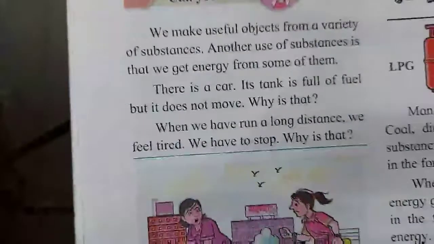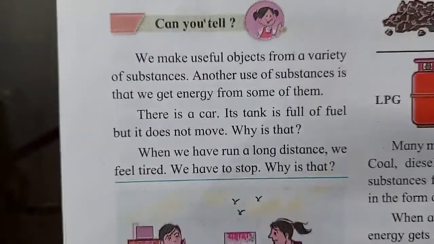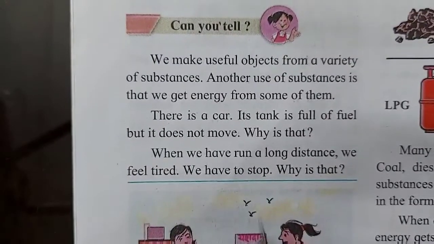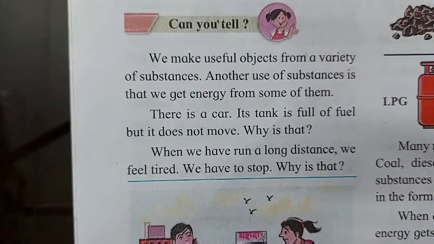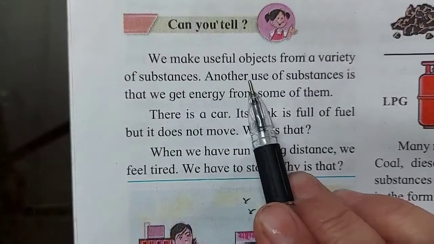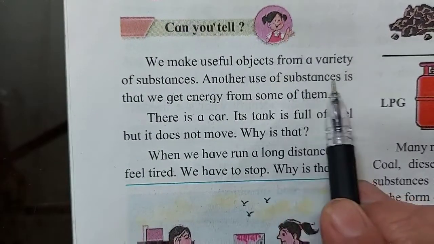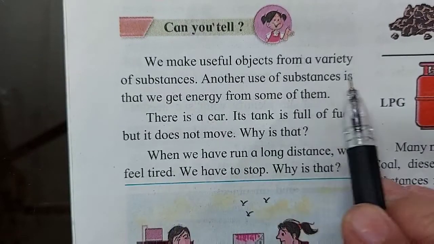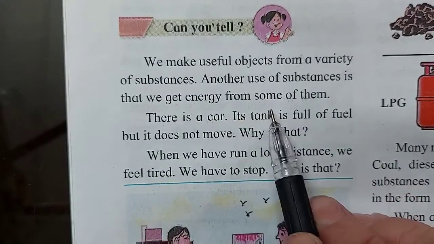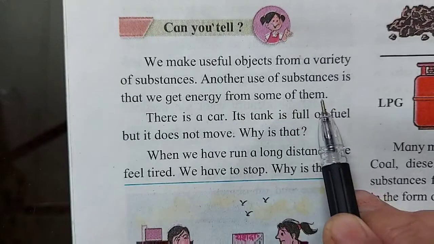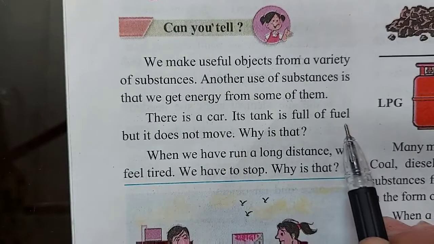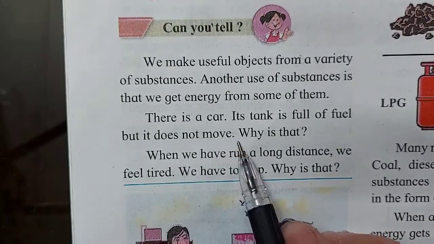Moving further, energy. Can you tell? We make useful objects from a variety of substances. Another use of substances is that we get energy from some of them. There is a car. Its tank is full of fuel, but it does not move.